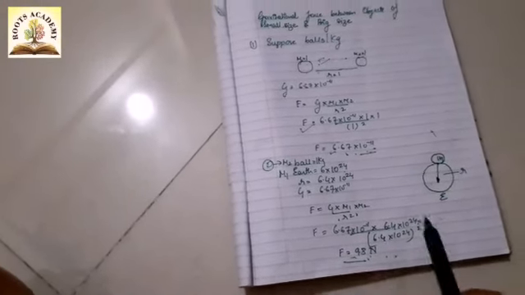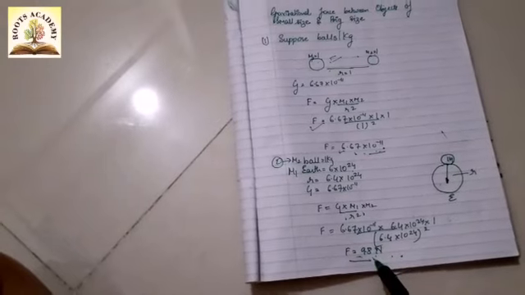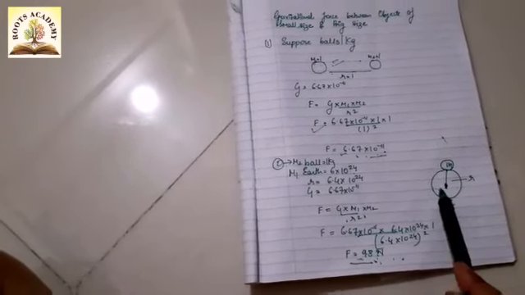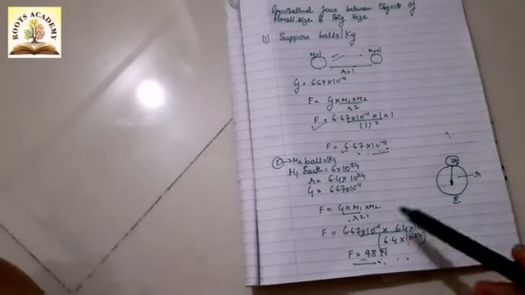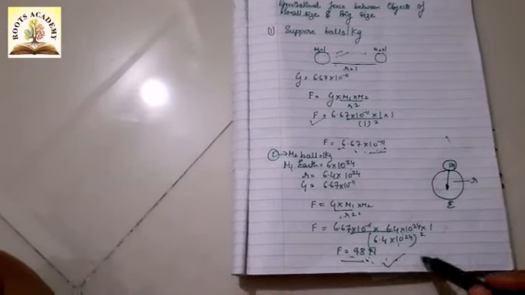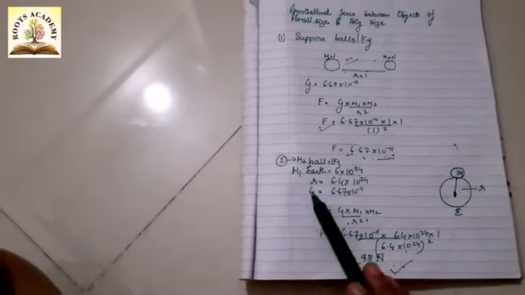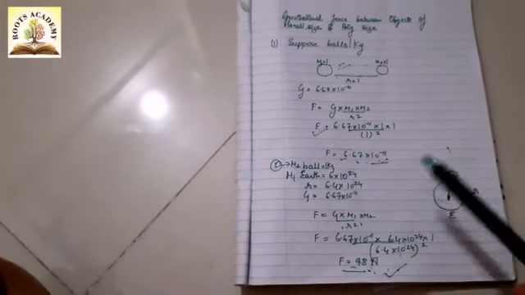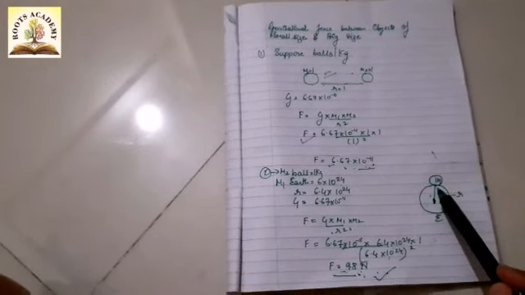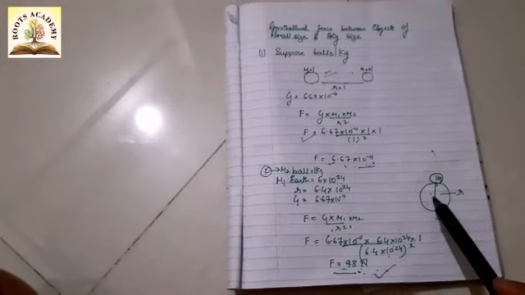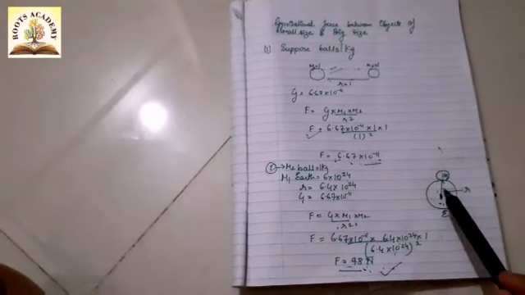So we are getting the gravitational force value. This is the gravitational force value of the Earth, the force that the Earth exerts on other objects. Now you can see the force is quite large. Why is the force quite large? Because the Earth's mass is more. As the Earth's mass is more, obviously the force of attraction will be more. That is the reason the stone gets attracted towards the Earth; it comes down, it falls down.